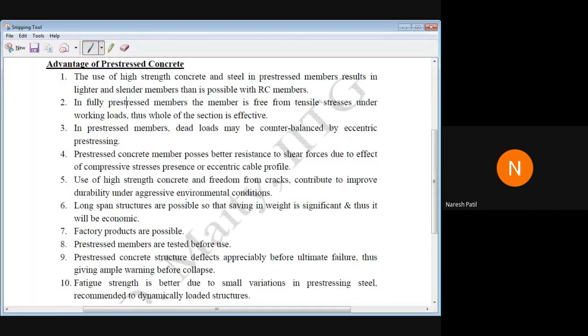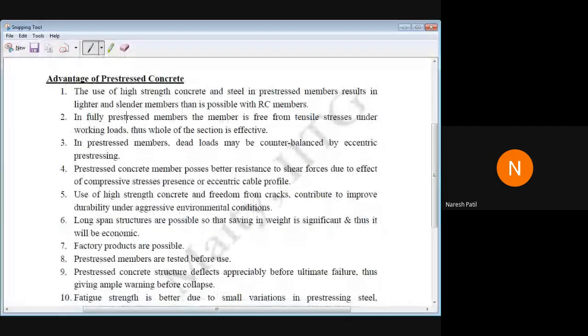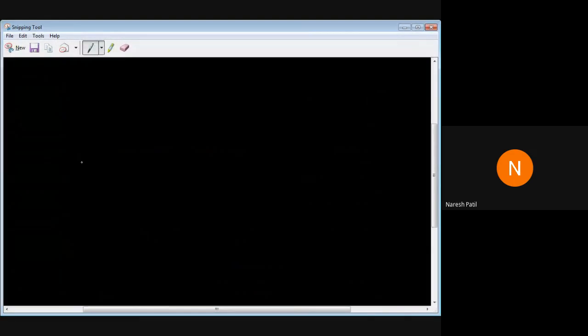Okay. So here the next is okay. The third point is, in pre-stressed member, the dead loads may be counterbalanced by eccentric pre-stress.